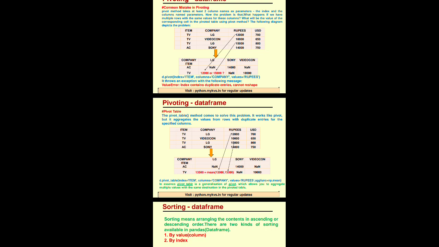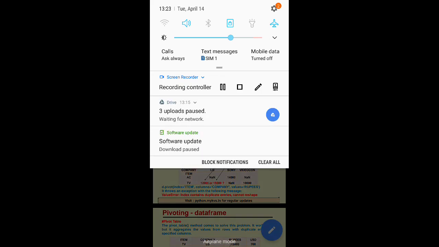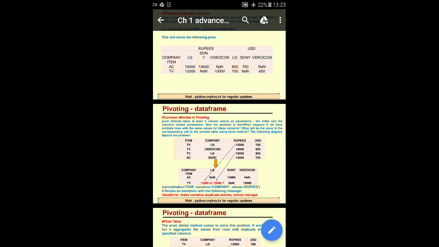In essence, pivot_table is a generalization of pivot which allows you to aggregate multiple values with the same destination in the pivoted table. So with the help of mean, we are able to solve the error, and we can store the values in this table. So pivot_table is very useful for duplication of values. This type of error we can easily solve.